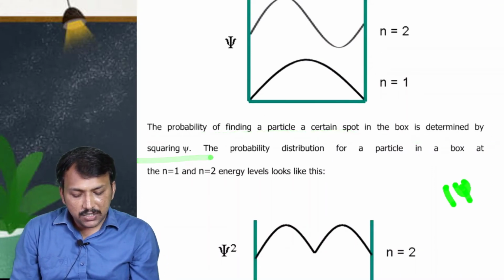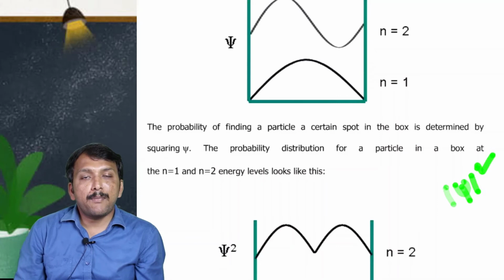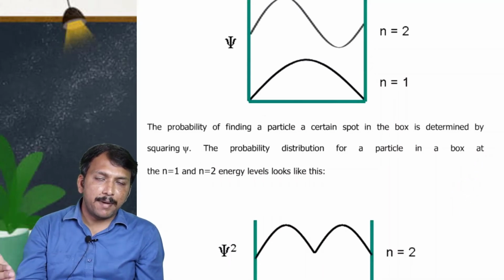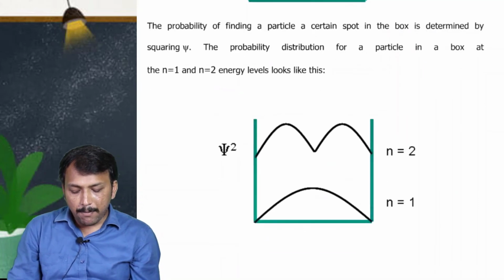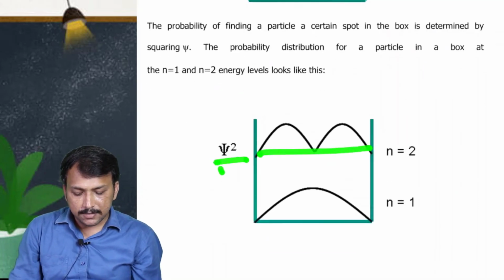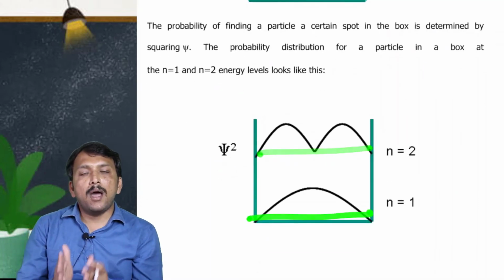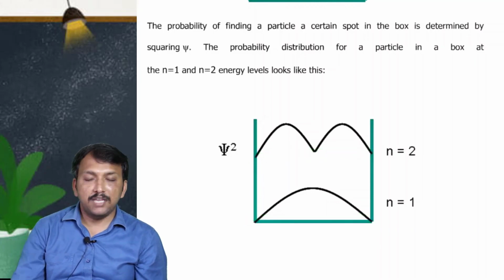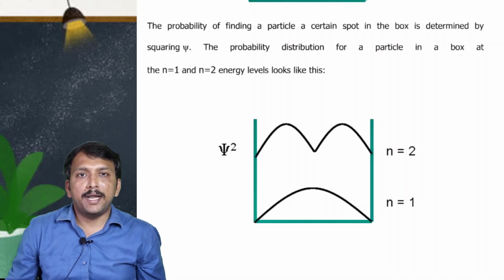Mod psi square is the probability amplitude function. It will calculate the probability of finding a particle at a given point, right. So mod psi square can be represented like this, right. In the exam, up to here you have to write if they ask you to write about a particle in a one-dimensional box.